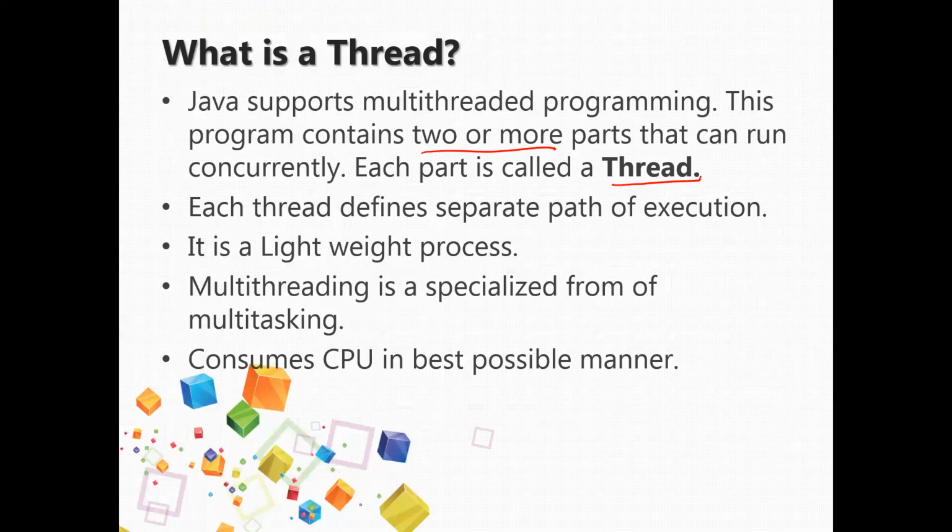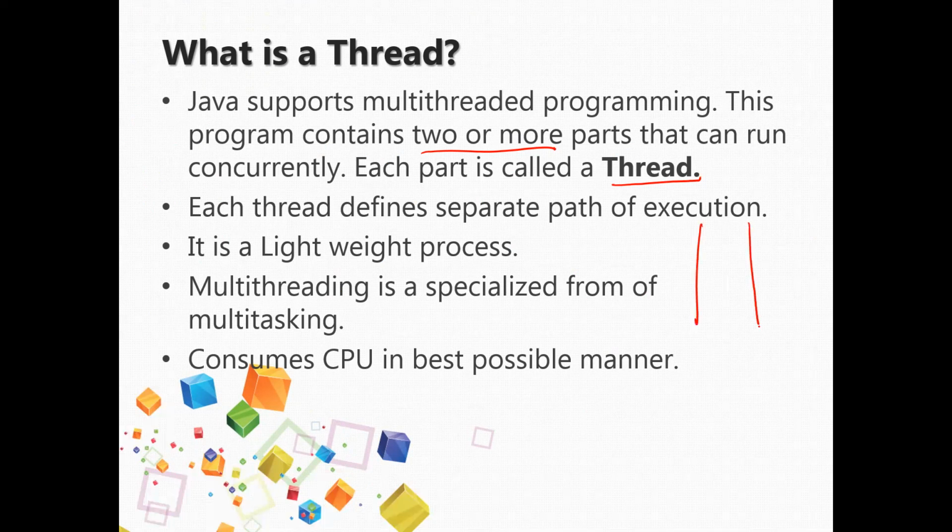Java and Python support multi-threaded programming. They are more beneficial. If you observe our animations, if you see Tom and Jerry, many of the people know Tom and Jerry. While watching it on the television, we get an intuition that Tom and Jerry both are running at the same time, but they are different parts of your program, and the CPU is paying attention to them parallelly. Okay, every thread defines a separate path of execution.